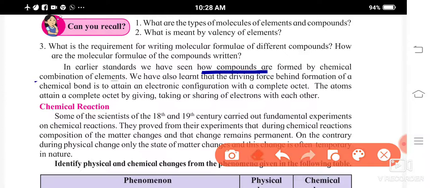When bonds are formed, the electronic configuration with a complete octet is attained. When a complete octet is obtained, the molecule or the atom becomes stable. So how do they obtain this complete octet? Yes, by giving, taking or sharing of electrons.